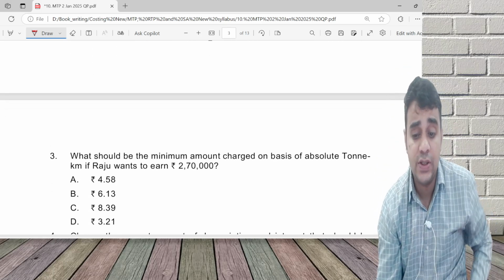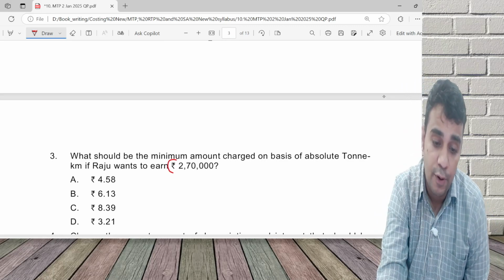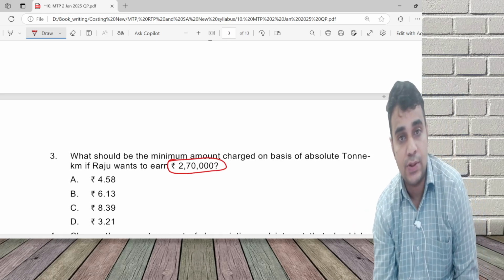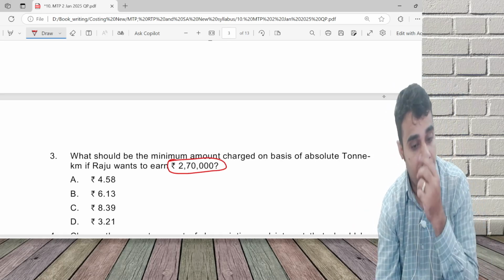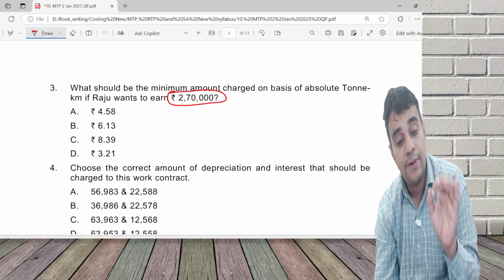Then, what is the minimum amount to be charged on the basis of absolute ton kilometer if I want to earn a profit of 2,70,000? Calculate the amount of depreciation and interest.